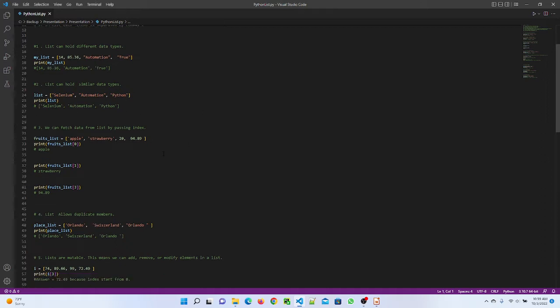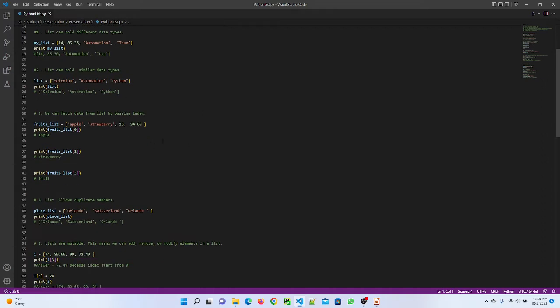In a list we can fetch data by passing an index. Here I have a fruit list with apple, strawberry, the value 20 and a float value. The index in a list starts from 0. So when I pass index 0, it gives me the first value, apple. When I pass index 1, it gives me the value strawberry. When I pass index 3, it gives me the float value, which is 94.89.